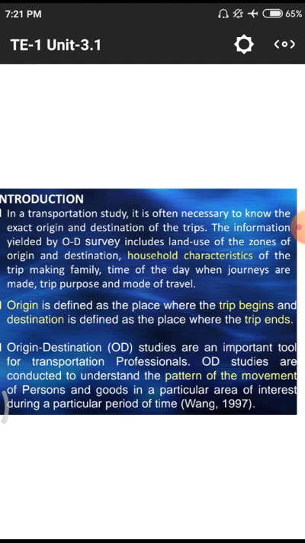Next one, household characteristics of the particular trip-making family, time and delay when their journeys are made, trip purpose and mode of travel. Whenever a plan occurs in a particular house, that means the total family members, either 4 members or 6 members or 10 members, are planning to go to a particular pilgrimage. It may be a traditional place or an enjoyment place. Traditional places means some family members plan to go to Tirupati, Shirdi, Kasi. Likewise they have to move along with their families.